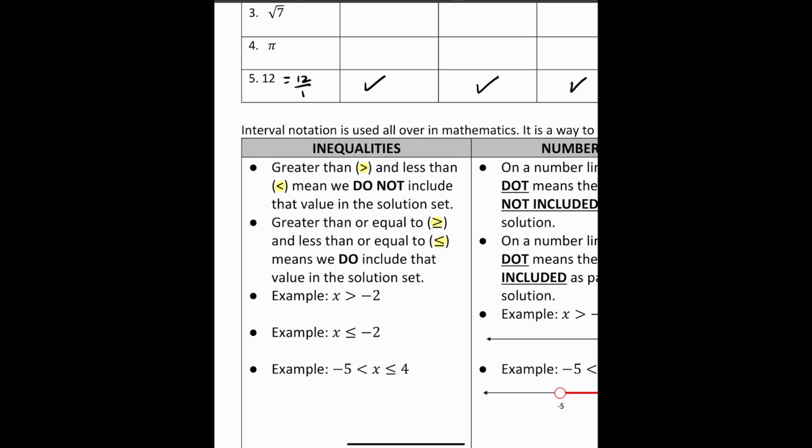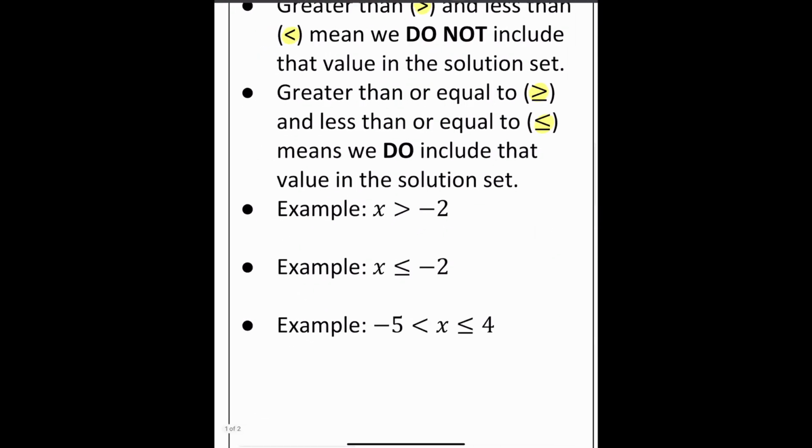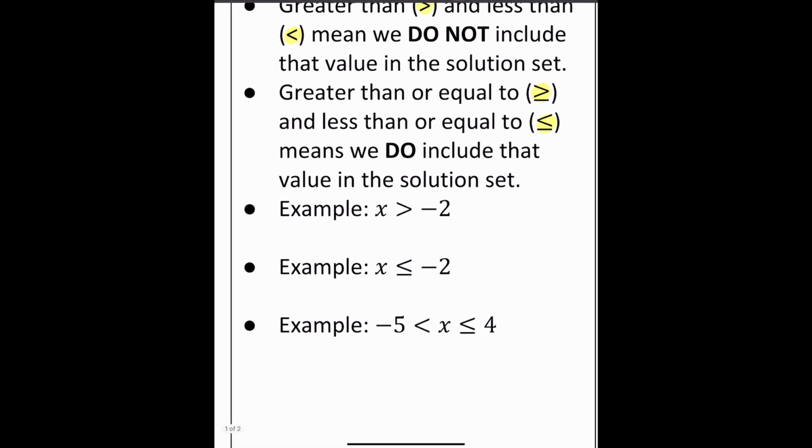Now, first bullet point here. It says the greater than and less than mean we do not include that value in the solution set. However, if we have a greater than or equal to and less than or equal to, we do include that value in the solution set. So here are some examples on what I'm trying to say.